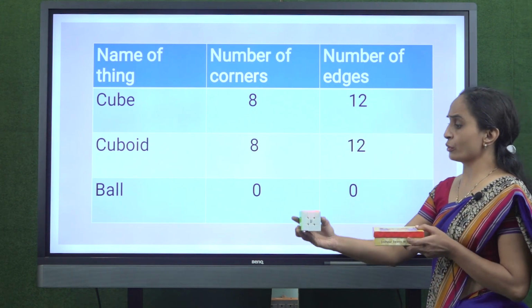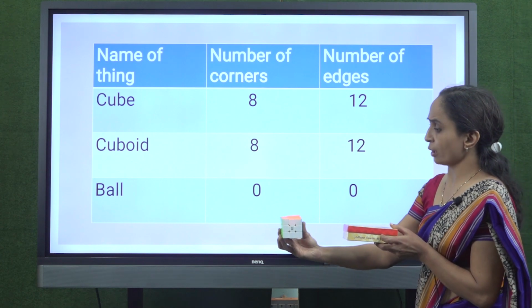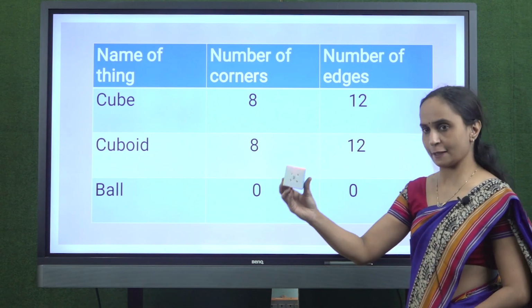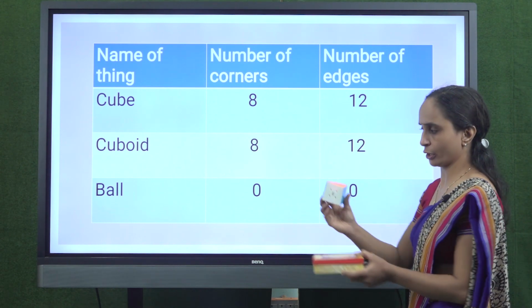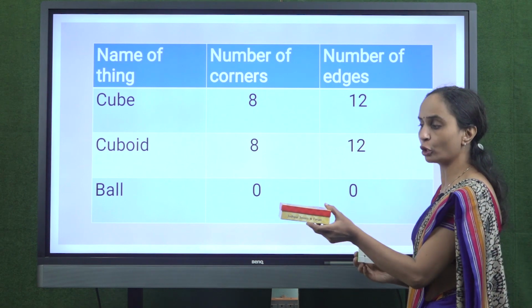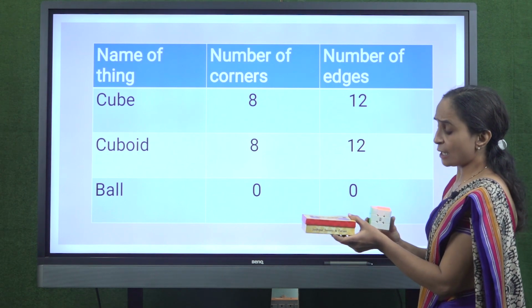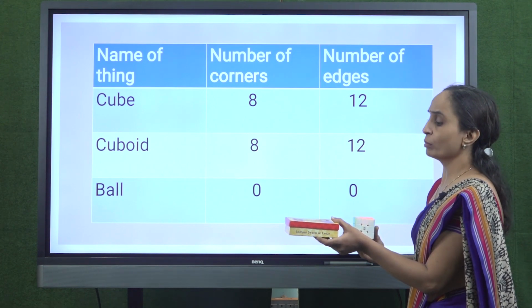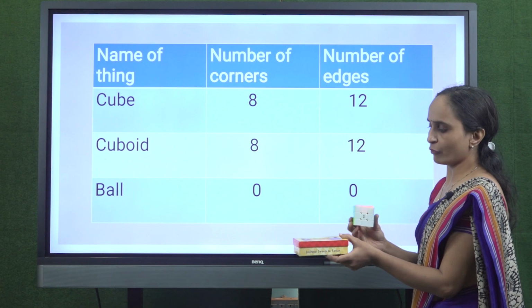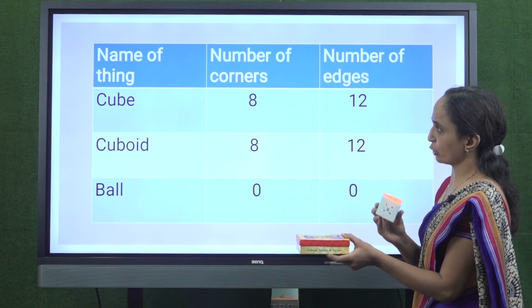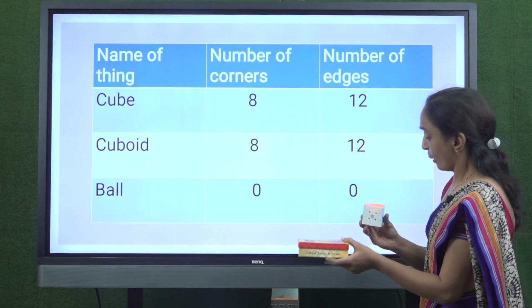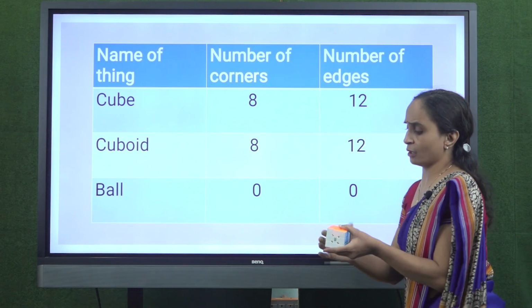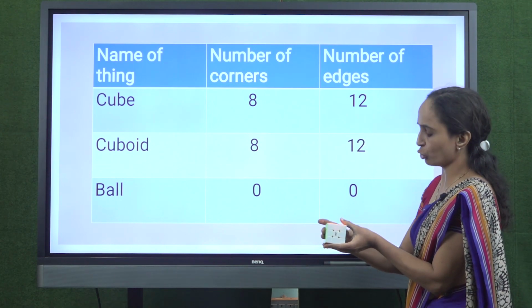Now we will count edges and corners in cuboid. This is called cuboid and this is called cube and this is called cuboid. There are the same number of corners and edges in cuboid and cube. I will show you in only one object. Another object you will count yourself. But first of all, I will show you the difference between cube and cuboid.